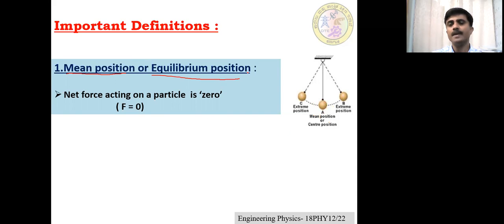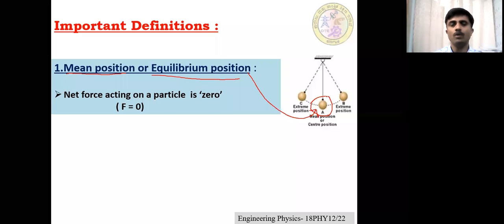Please look at the diagram. In the diagram, the position A is called the mean position. Here the force acting on the particle executing oscillatory motion is equal to 0. If the net force acting on the particle is equal to 0, then that point is called the mean position or equilibrium position.